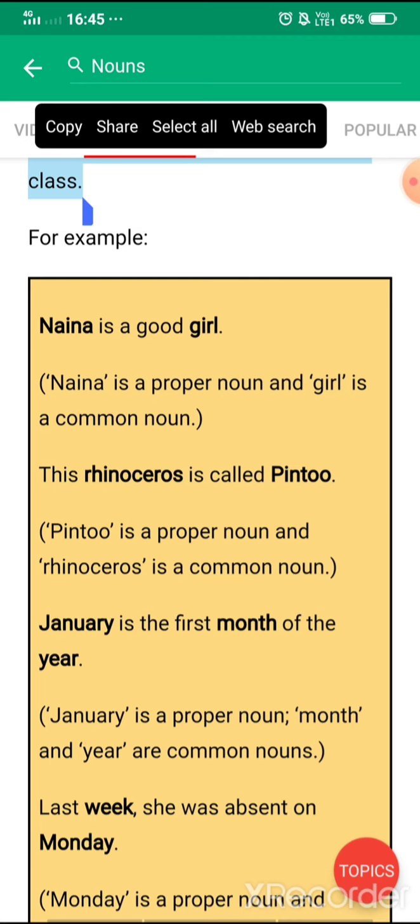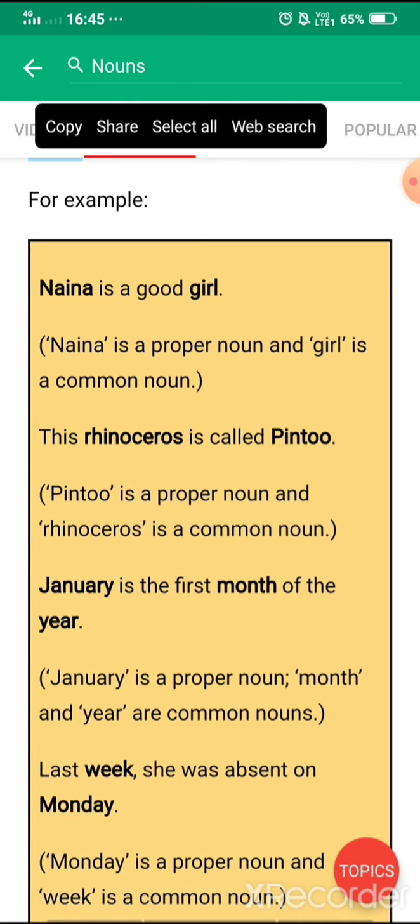The particular name, so it is a proper noun. The girl is a common noun. Then the rhinoceros is called Pintu. So Pintu is what? A proper noun, and rhinoceros is a common noun.